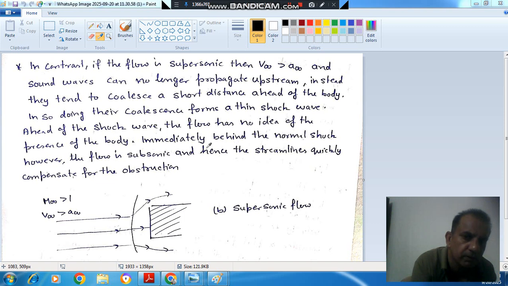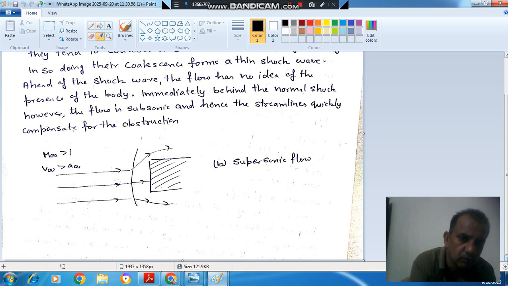Immediately behind the normal shock, however, the flow is subsonic, and hence the streamlines quickly compensate for the obstruction. So this is the theoretical part of the normal shock. The properties are changing across this shock: here the Mach number is more than 1, here it is less than 1, pressure increases, density increases, temperature increases, and other properties change. We will discuss these property changes numerically, or analytically, in the next video.